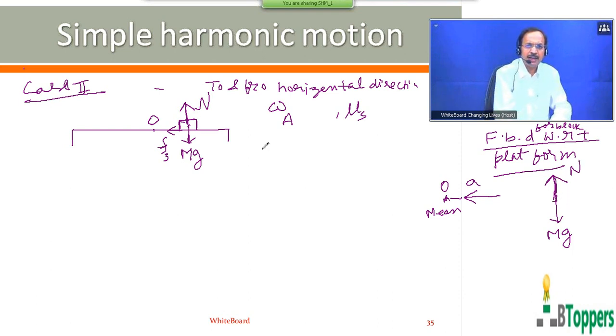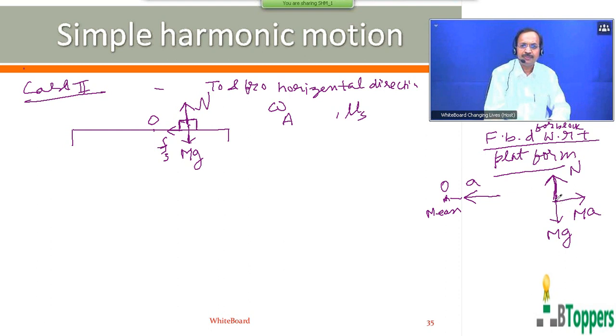So in addition to these real forces, a pseudo force also acts on the block. The direction of pseudo force will be opposite to the direction of the acceleration of the platform. Here the acceleration of the platform is directed toward the left side. So the direction of pseudo force on the block, relative to the accelerated frame fixed to the platform, is towards the right side.